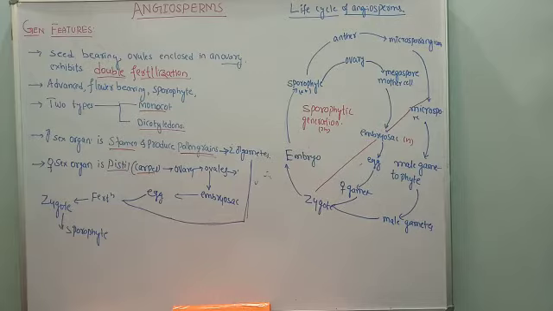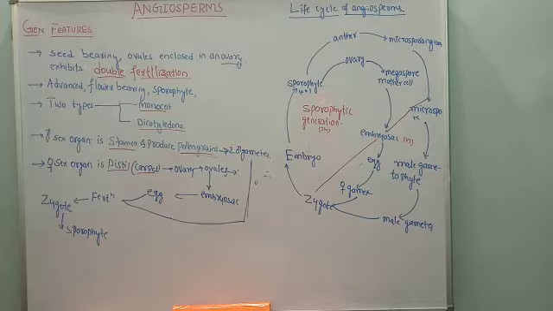We are going to start the next topic under plant kingdom, that is angiosperms. In the previous video we discussed gymnosperm general characters and their classification along with their life cycle, graphical representation also. Today we are going to talk about angiosperms, their general features and their life cycle also with the graphical representation. So there is no diagrammatic representation, this is a graphical representation. If you want to refer to the diagrammatic representation, go through the reader.